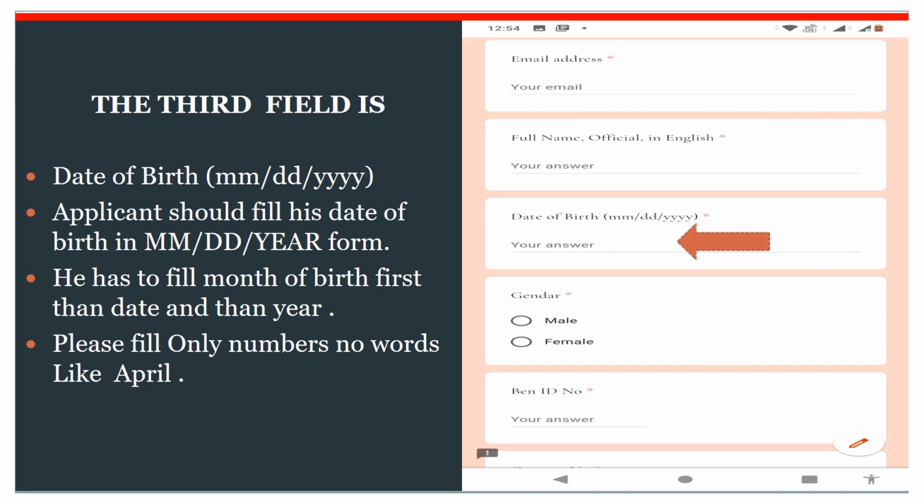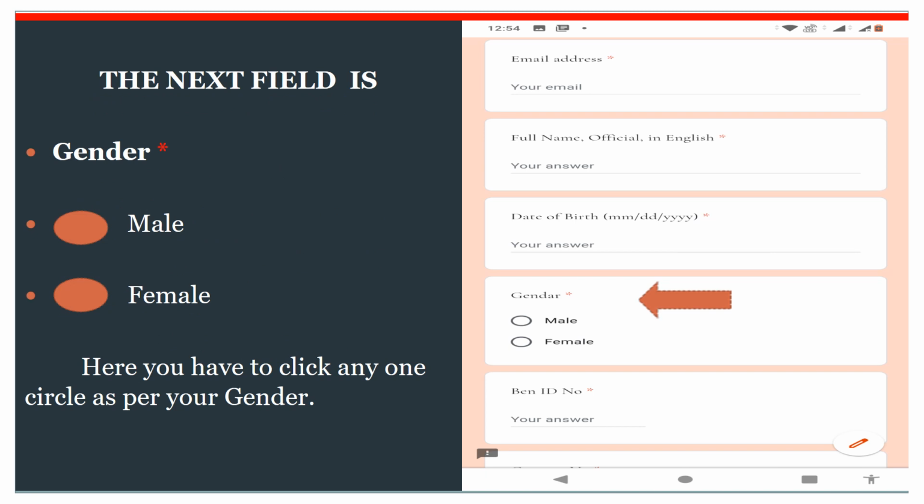Applicant should fill his date of birth in MM DD year form. He has to fill the month of birth first, then date, then year. Please fill only numbers, no words like April, May, June, etc. The next field is gender. Here you have to click any one of the circles as per your gender.